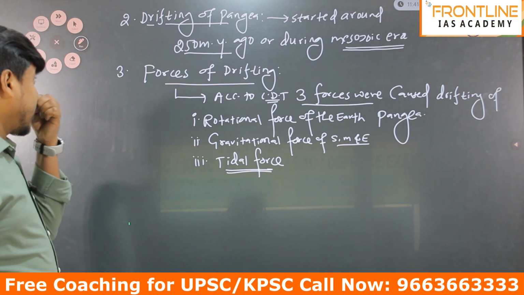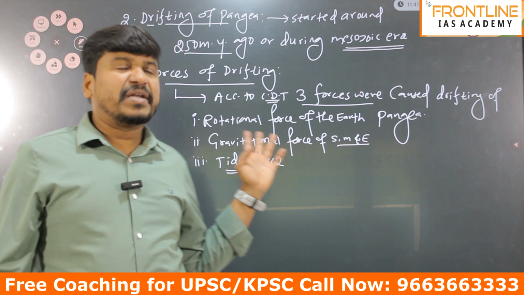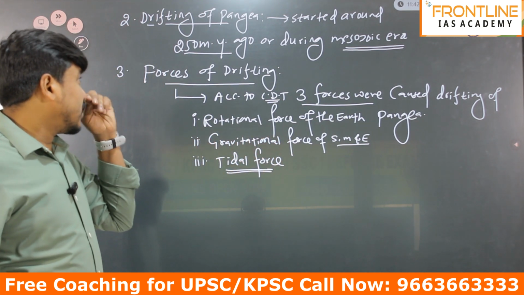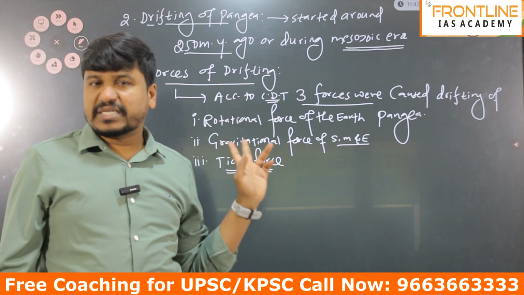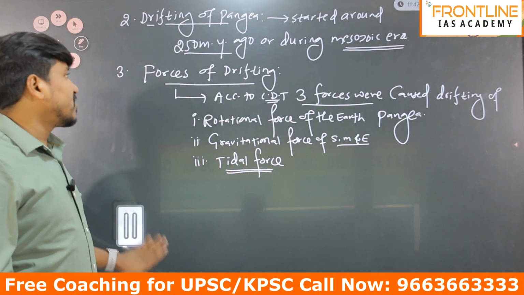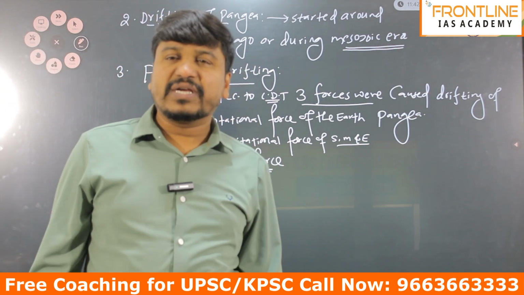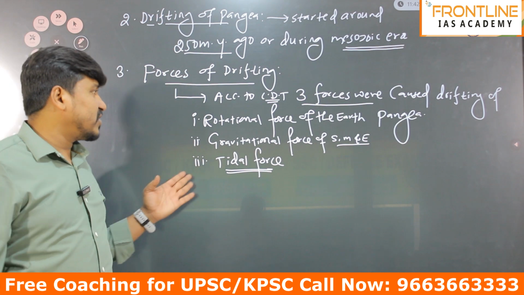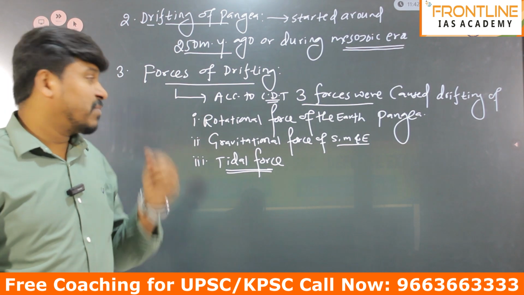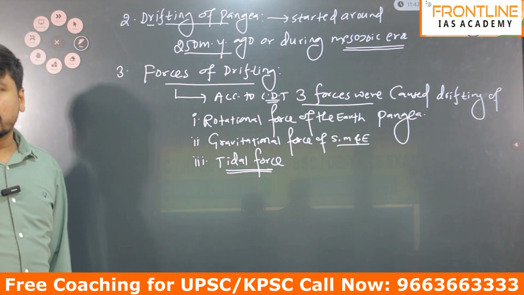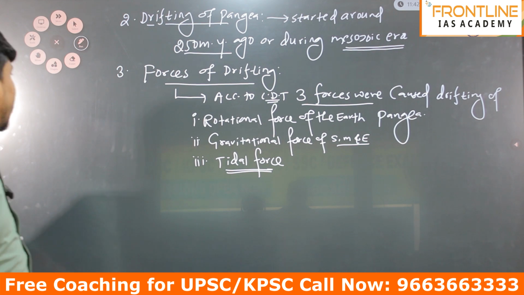Second evidence is the drifting of Pangea. Pangea started drifting around 250 million years ago, in the Mesozoic era. Now the third evidence, forces of drifting. According to the theory, 3 forces led to the drifting of Pangea: the rotational force of the earth, the gravitational force of sun, moon and earth, and the tidal force. Very important point.